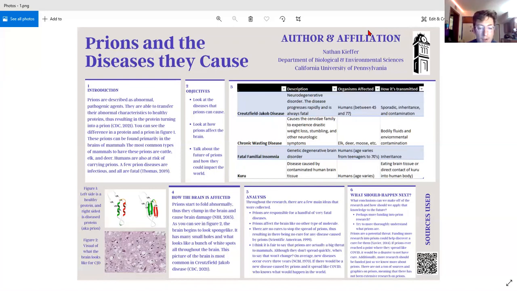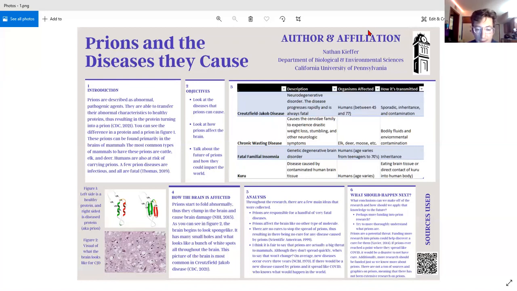Number four, I want to look at how the brain is affected by prions. So prions start to fold abnormally, thus they clump in the brain and cause brain damage. And if we look at figure two, we can see that the brain begins to look sponge-like. It has many small holes from the prions, and also what looks like a bunch of white spots all throughout the brain, again, just because of the prions. And this picture is actually what CJD looks like, again, Creutzfeldt-Jakob disease.